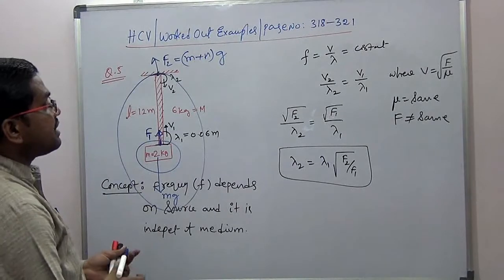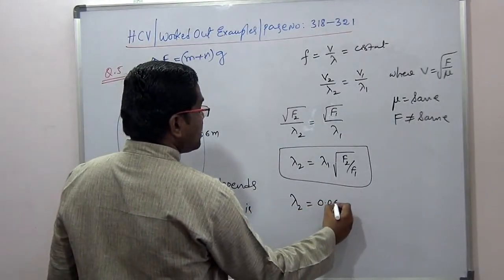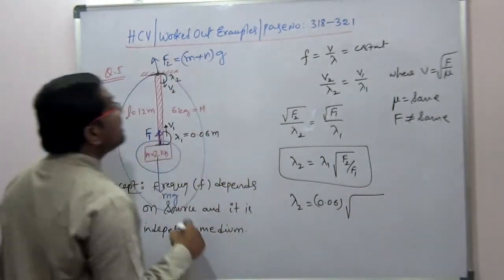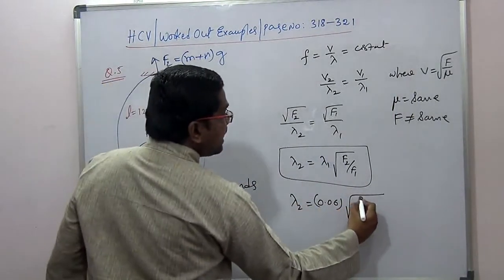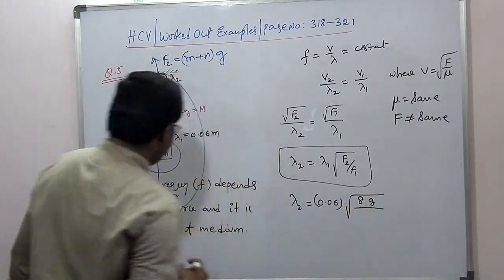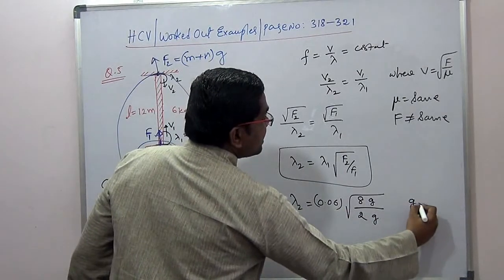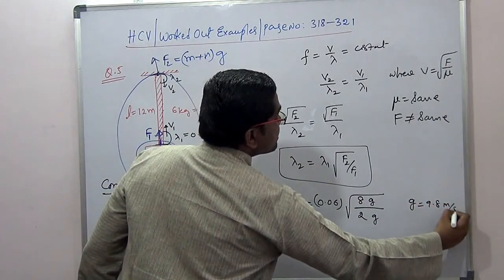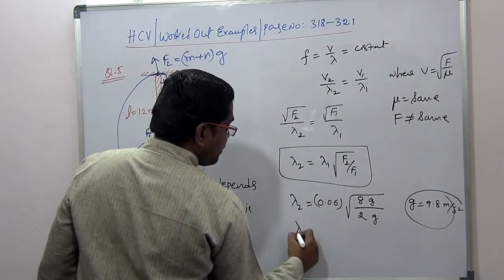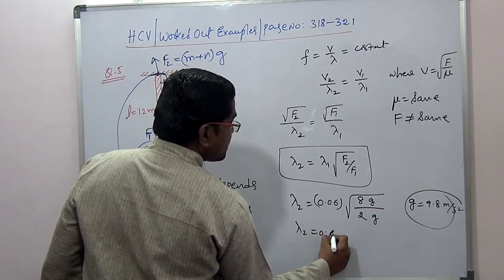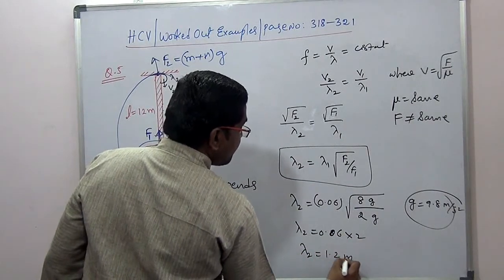So let us substitute there. Lambda 2 will be equal to lambda 1, which is 0.06, into square root of F2 by F1. This is 6 plus 2, 8g, 8 into g, divided by F1, 2 into g. G is the acceleration due to gravity, that is 9.8 meters per second square. You don't need it here, it cancels. So 8 by 2 is 4, root is 2, so 0.06 into 2 is 0.12 meters.